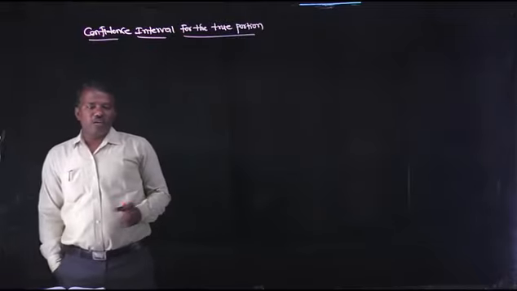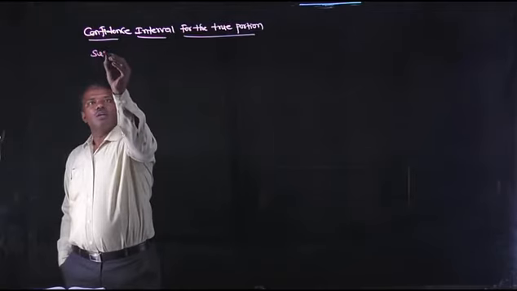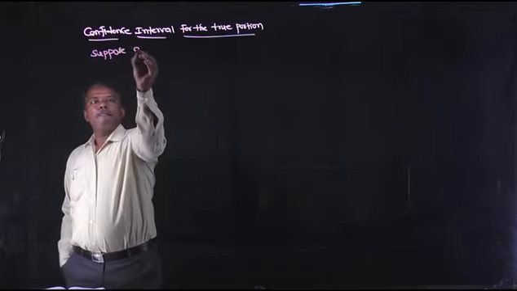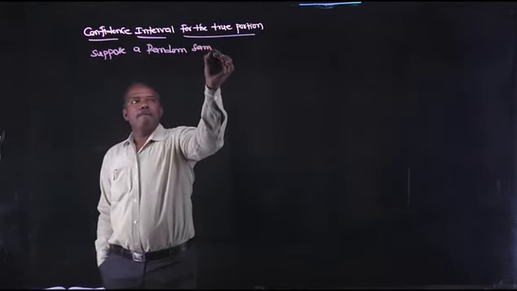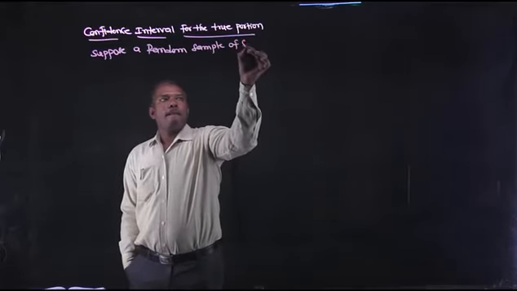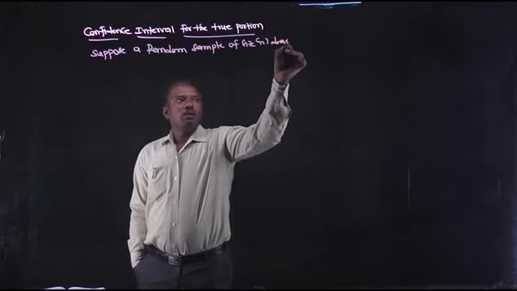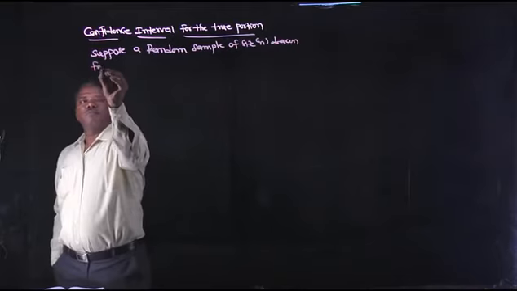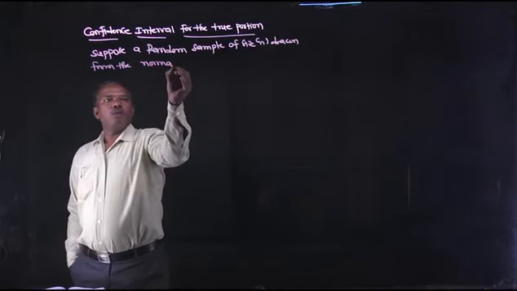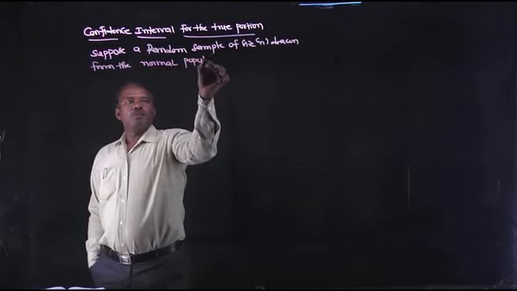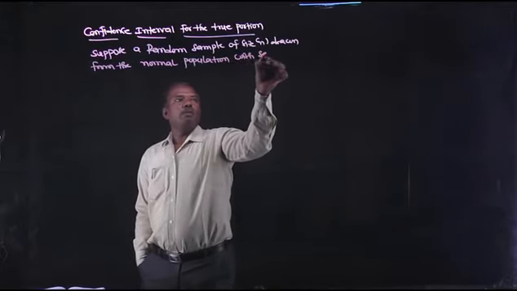Here we consider one random sample of size n drawn from the normal population with sample proportion small p.